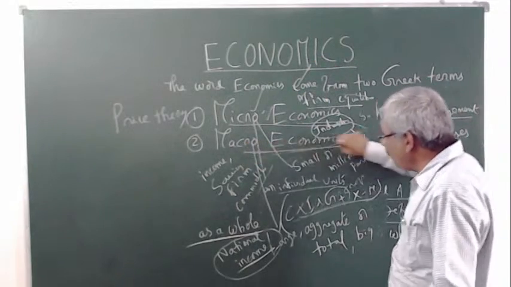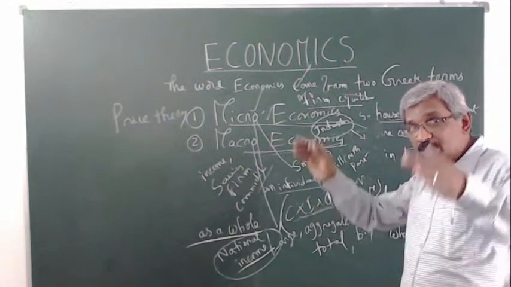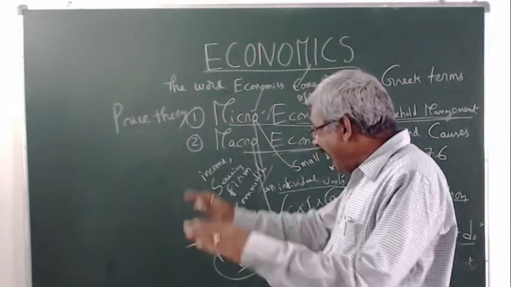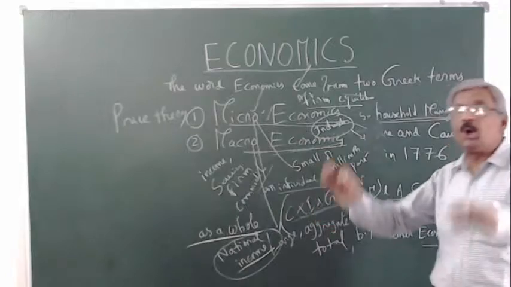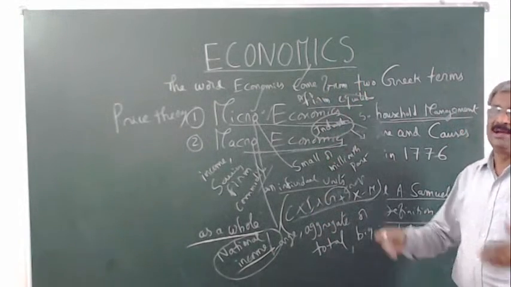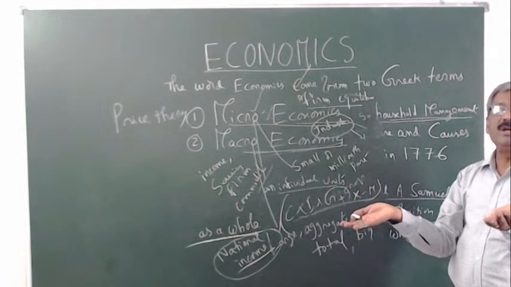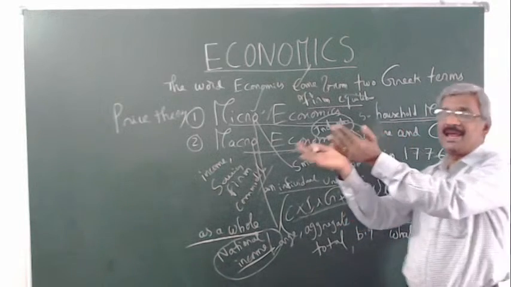A macro level is also total employment, national income, or aggregate output, total output. How much output can we produce in 2020-21? Suppose 300 million.